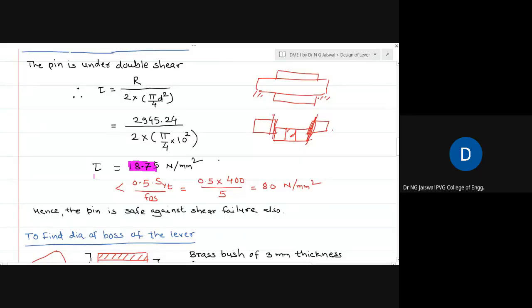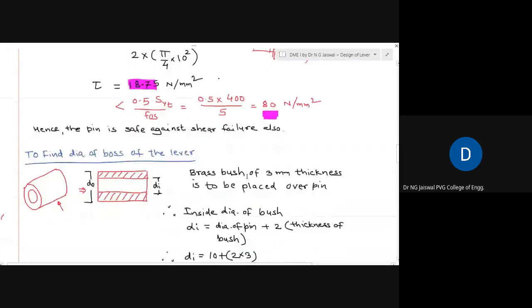Permissible is what? This is a shear, that's why permissible must be 0.5 SYT by factor of safety, because 0.5 SYT will give the shear strength. So 0.5 SYT by factor of safety is nothing but the permissible shear stress. That value comes out 80, because SYT 400 is given and factor of safety 5 is also given. So tau is equal to 18.75, which is less than 80. It means it will not fail under shear.